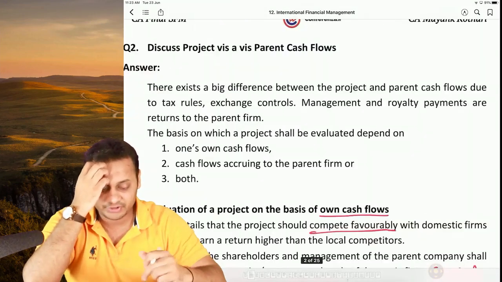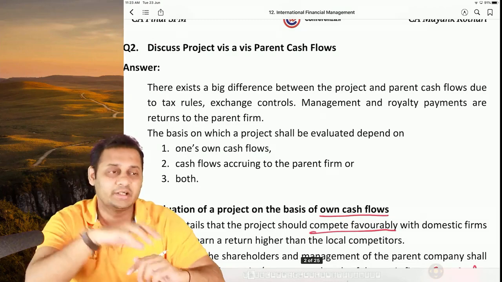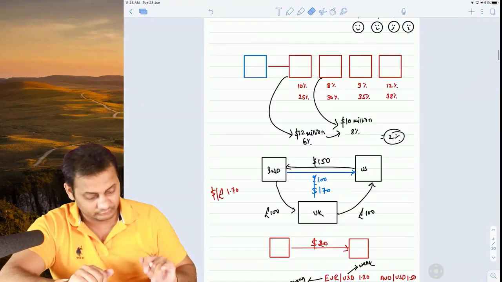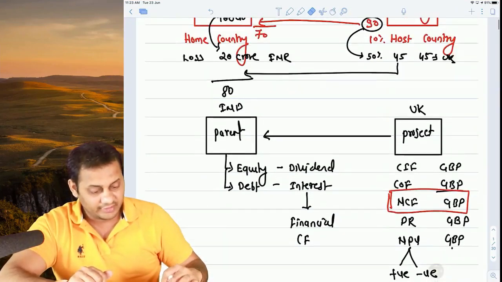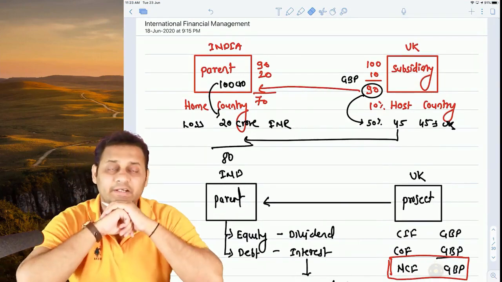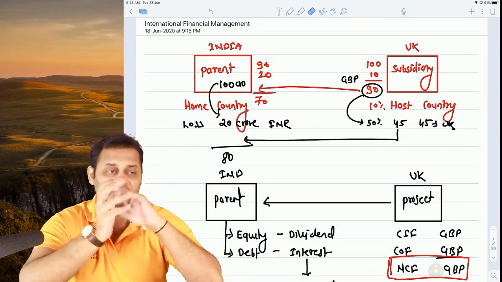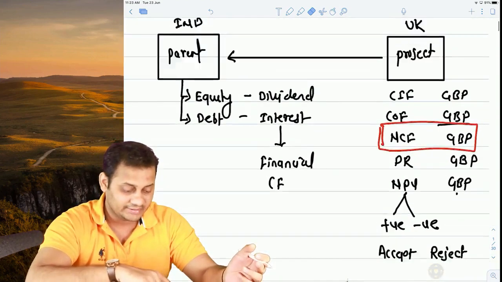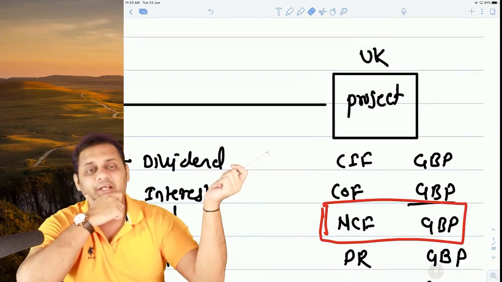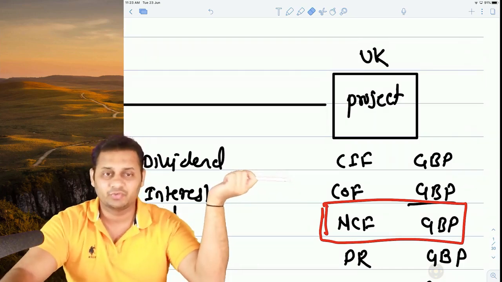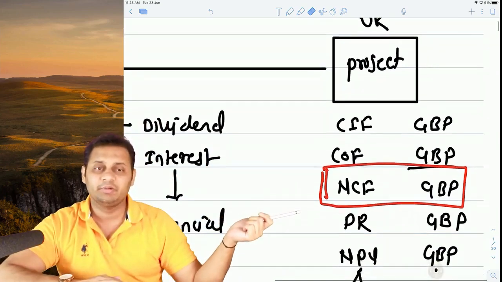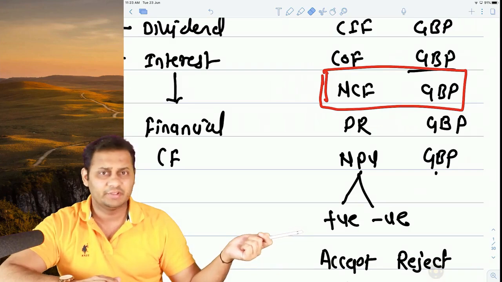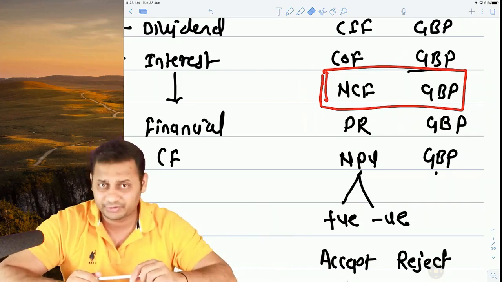The next question was: discuss the project cash flows vis-a-vis parent cash flows. We can decide whether to accept the project or not based on two different things. We can analyze the project from the project's own cash flows angle. Let's say we start a project in UK, which will include cash inflows in GBP, because we are starting in UK. Cash outflows will also be in GBP, then net cash flows in GBP, then discount rate of GBP, then NPV. If the NPV is positive, we will accept the project. If it is negative, we will reject the project.